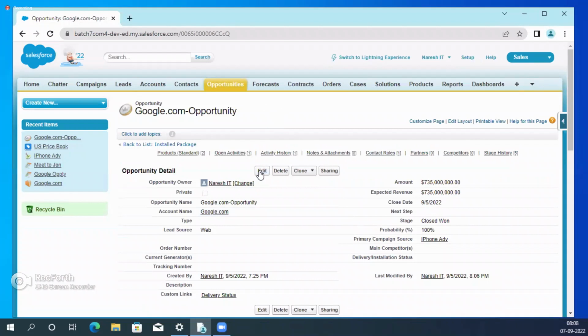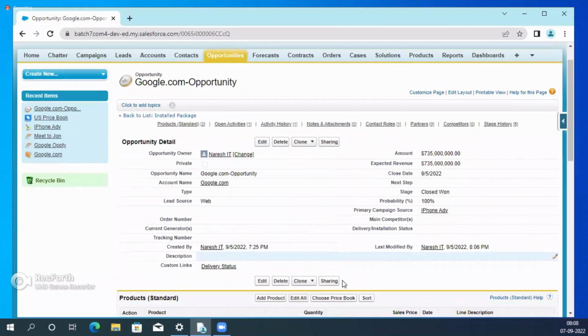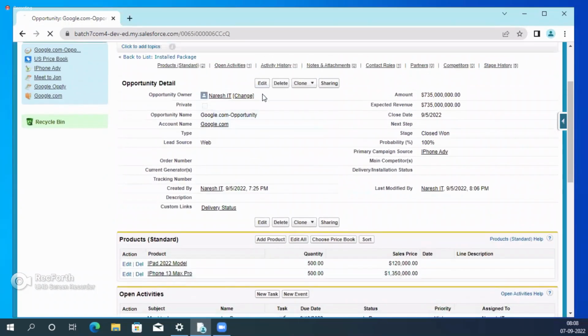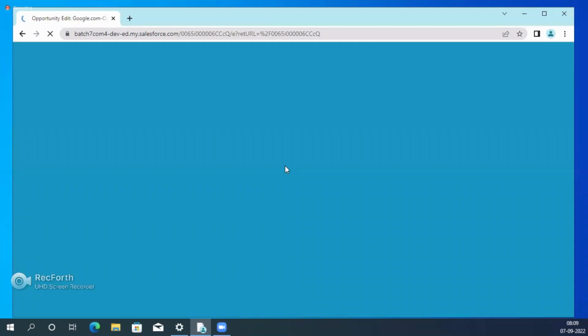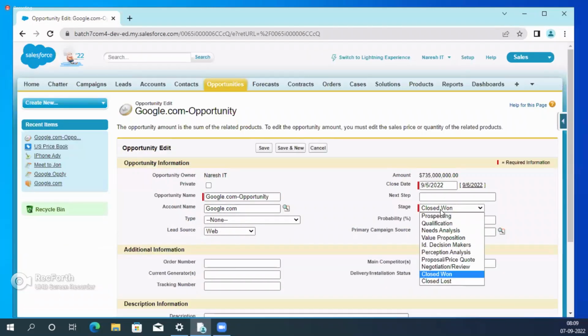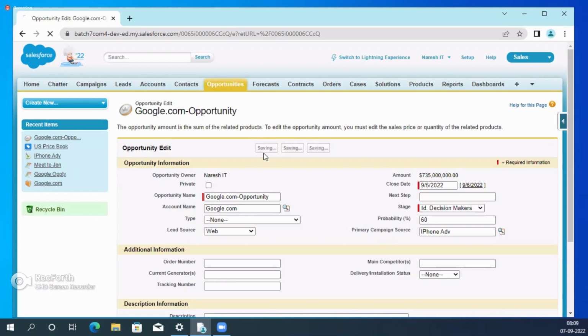Okay, guys. So now I'm changing the stage. For example, this opportunity is not closed. It is in the Id. Decision Makers stage.